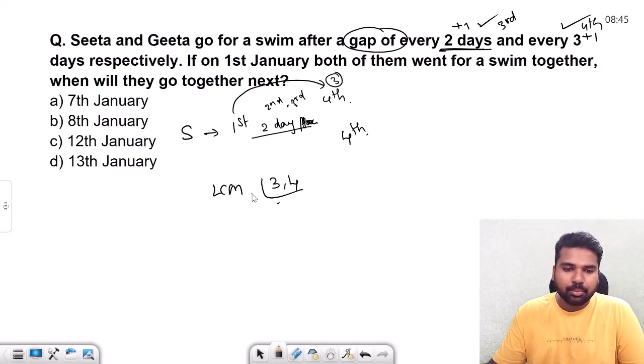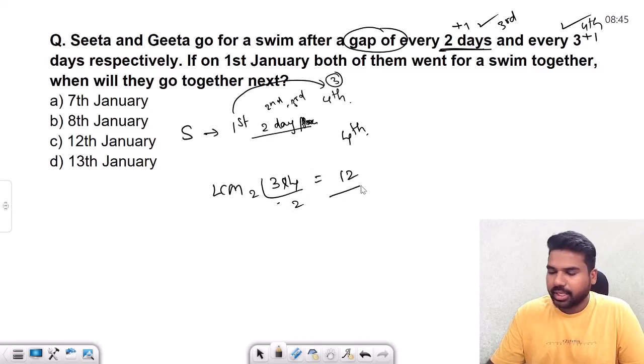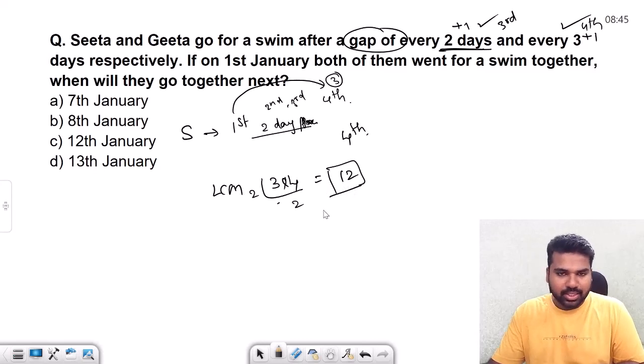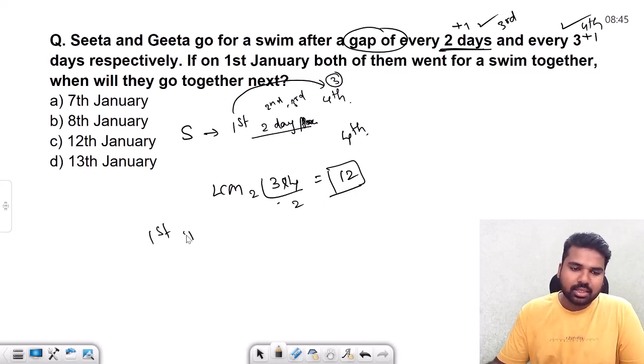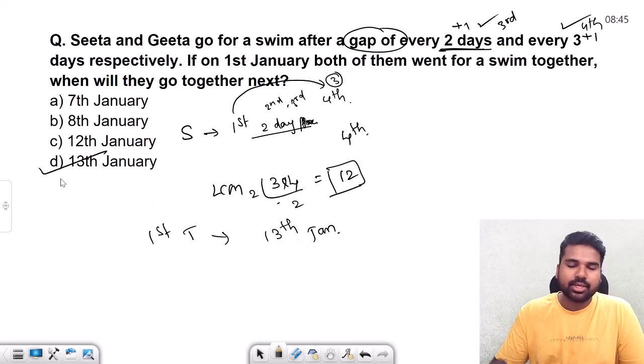So 2 into 2, and 3, you simply have to multiply. This is going to be 12. Okay, and that means after a gap of 12 days, both of them are going to go for swim again. So 1st January is done. Then next they are going to go at 12 days. It will be 30th January. Simple. So the answer is going to be D.